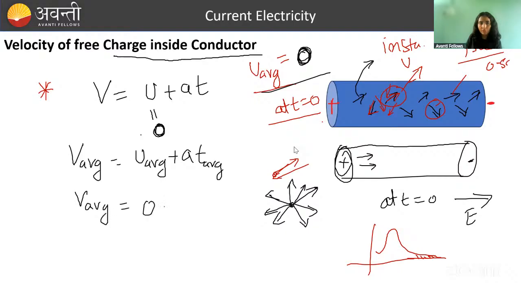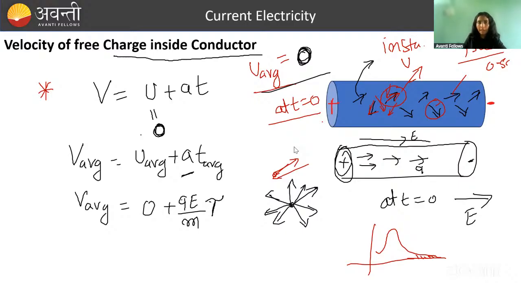u average is 0. What will be the acceleration of these mobile charges? Let's say the electric field supplied is E, and the charge of each mobile carrier is Q. Then the force acting is QE, and acceleration is QE by M, where M is the mass of the charge carrier. Force by mass gives you acceleration. And t average is called tau. What is this t average?